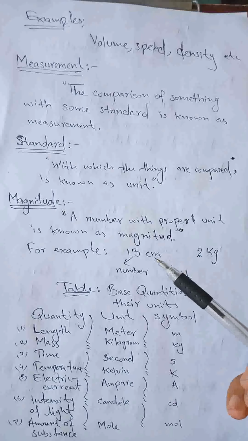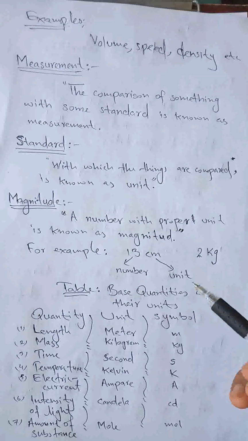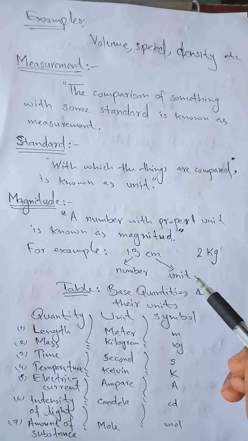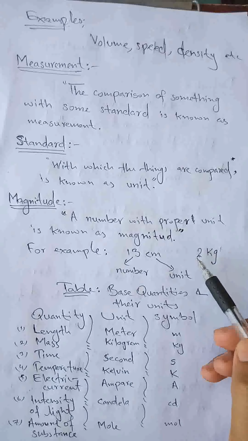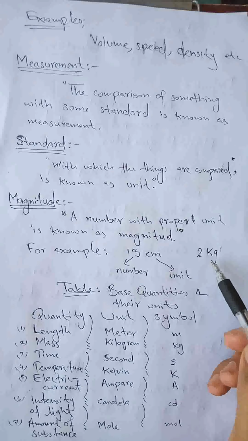Giving you another example from daily life. For example, you ask the shopkeeper for 2 kg sugar. Then he will give you 2 kg sugar. Why? Because you express the physical quantity completely with the help of magnitude. 2 is a number and kg is a unit.